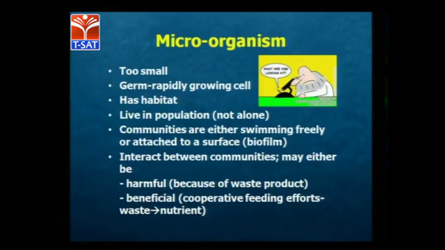Because of beneficial, see, cooperative feeding efforts, waste and nutrients, these are the most common ones which are beneficial for us. And the harmful ones are because of the waste products generated by human cells or by agriculture or anywhere in our society and especially our environment. Okay. So how are microbes affecting lives?